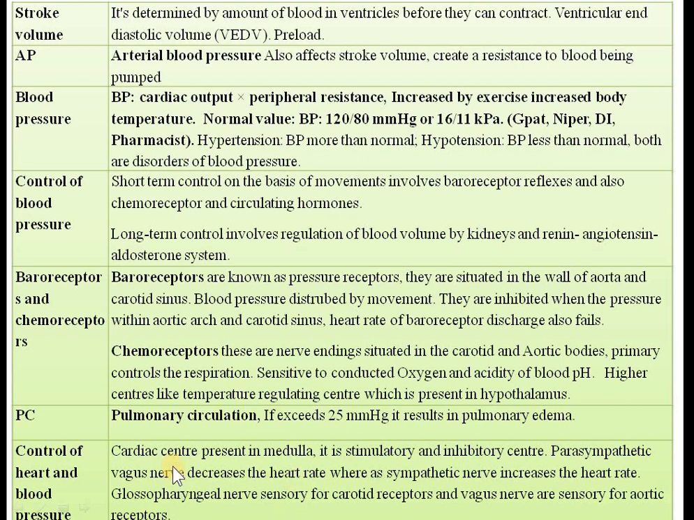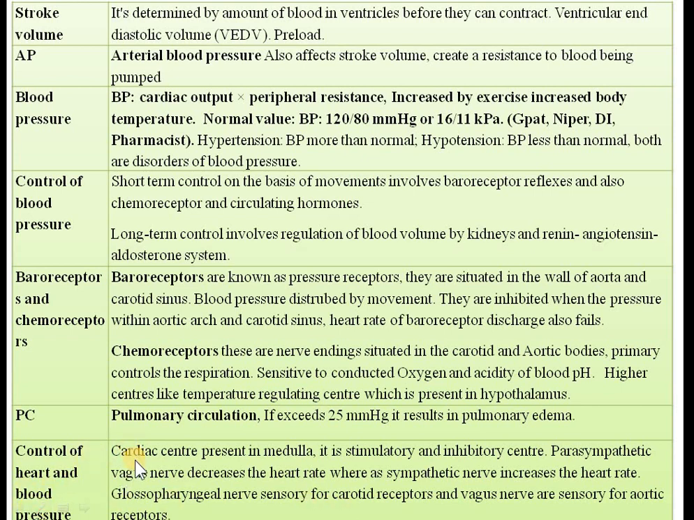Okay, and pulmonary pressure is nothing but the 20 mm of Hg. Okay, so if there is an increase in the pressure, more than 25 mm of Hg in the pulmonary circulation, that is known as a pulmonary edema. Now control of heart and blood pressure.